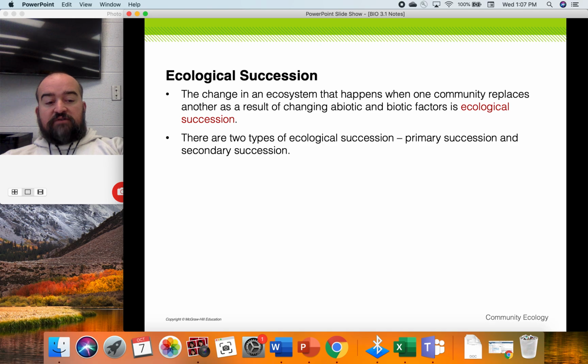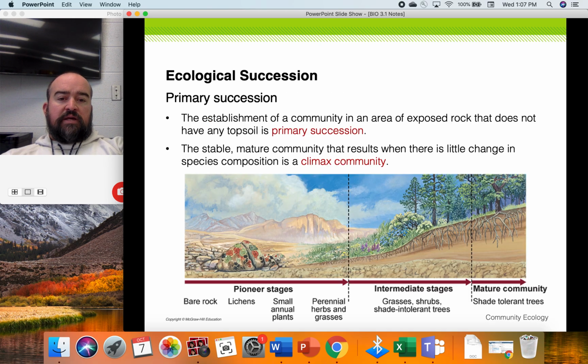There are two types of succession, primary and secondary. Primary succession happens in an area where there is no soil. No soil, so it's a clean slate, and then there are predictable steps that happen. That's what succession is. We've learned over the years these steps that occur. In this example, it starts with bare rock. Bare rock comes from things like when lava cools. Also when a glacier moves and exposes bare rock. Anywhere that there's no soil, there's bare rock.